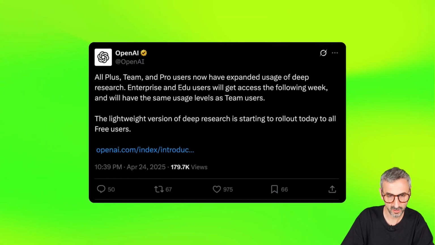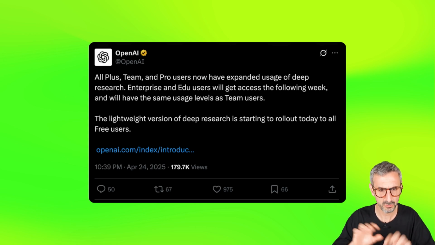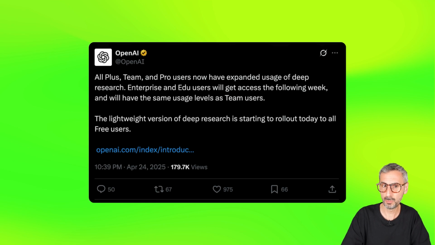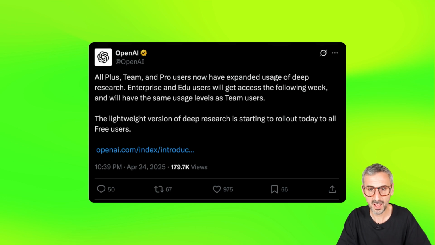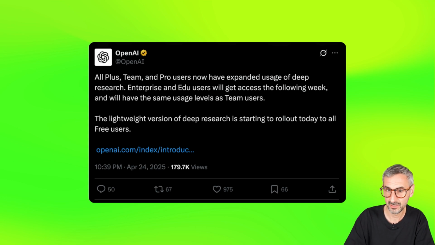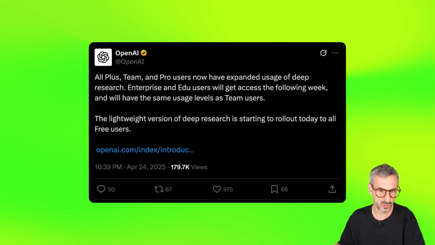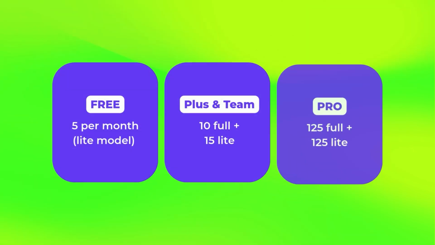So to answer that question, I once again visited OpenAI's X account and I found this tweet on April the 24th. So not so long ago, actually like 2 weeks from today when I'm shooting this video. And the tweet goes like this: all Plus, Team, and Pro users now have expanded usage of deep research. Enterprise and Edu users will get access the following week and will have the same usage level as Team users. The lightweight version of deep research is starting to roll out today to all free users.